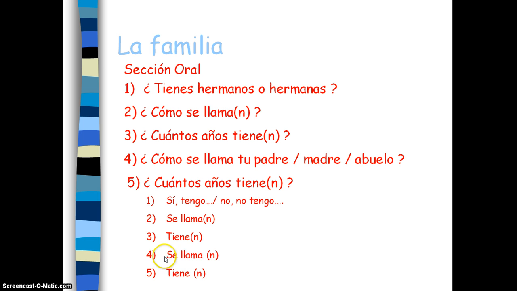4, same as number 2, se llama or se llaman. Se llama, he or she is called. Se llaman, with the N on the end, they are called. Y número 5, the same as number 3, tiene or tienen, he or she is, without the N, or they are, with the N on the end, when we're doing age. So remember in age, for Spanish, we say he or she has so many years.